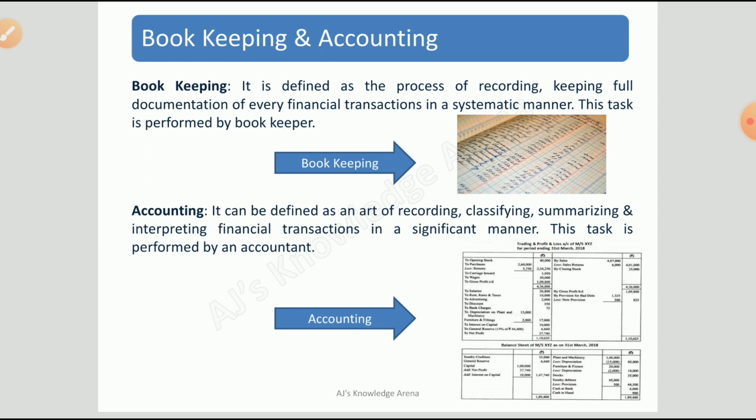And accounting is a somewhat advanced level of bookkeeping, whereby we classify, summarize, and interpret the financial transactions in a significant manner.